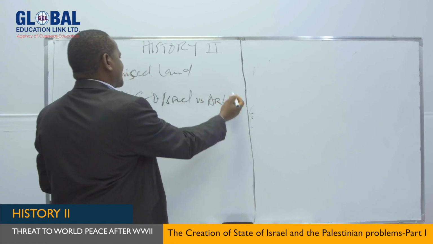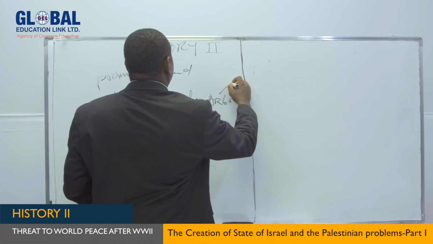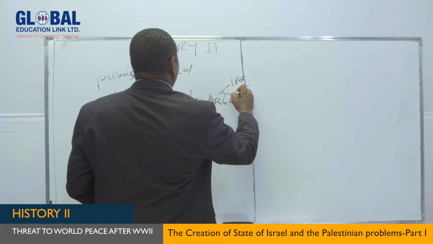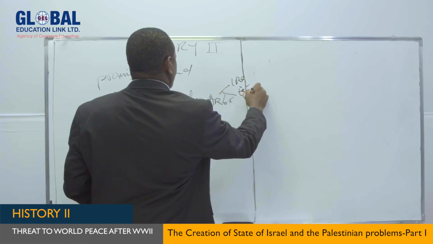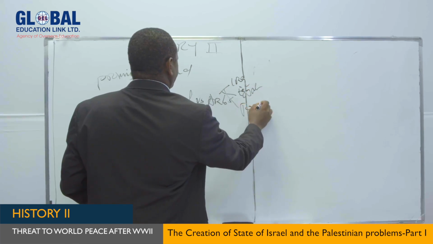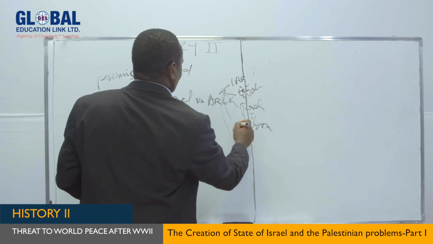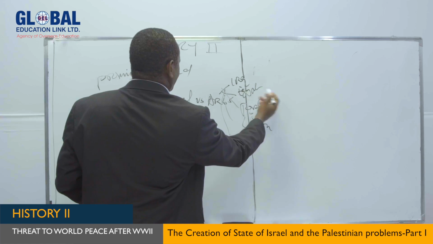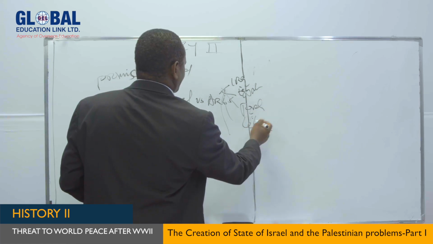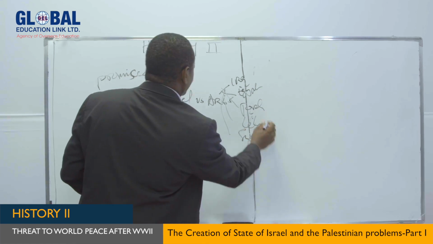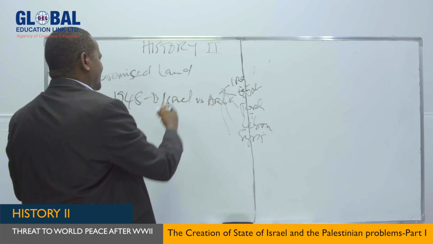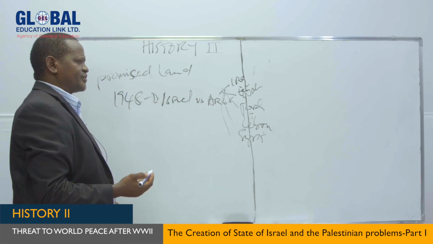In fact, five Arab states joined the war: we have Iraq, Egypt, Jordan, Lebanon, and Syria. So there were five countries which went to war against Israel in 1948.